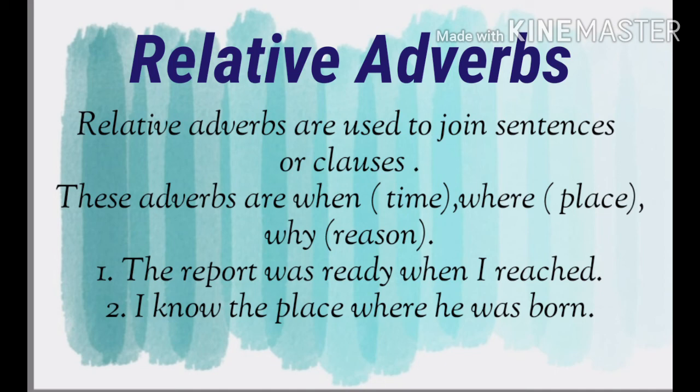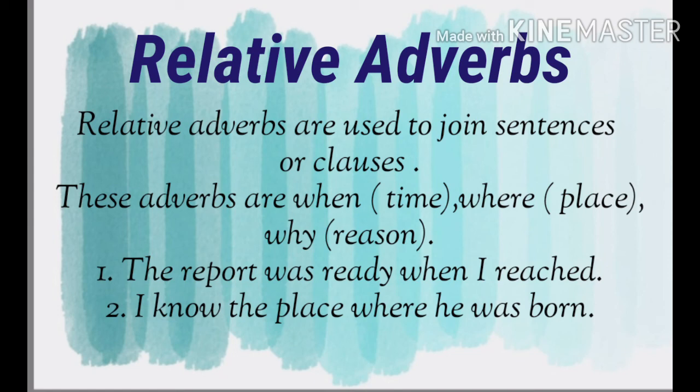The report was ready when I reached. In this sentence, the word when is used to join two clauses together. The first clause, the report was ready, is one clause, and I reached is the other clause. So the word when is joining them together, and it indicates time.